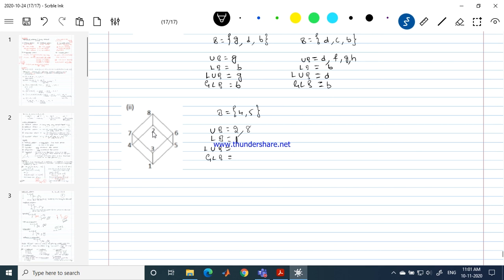So least among the upper bounds, 8 and 2: which is that one vertex from which I can reach the remaining upper bounds? Among 8 and 2, I can reach 8 from 2, which means 2 is the least among the upper bounds. Where we have only one lower bound, that itself becomes the greatest lower bound. So my answer is 1.